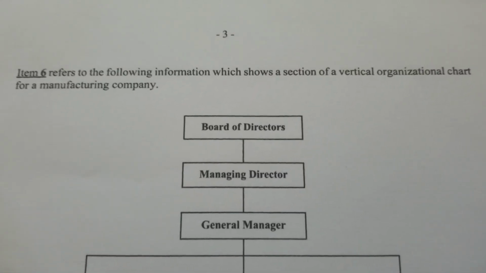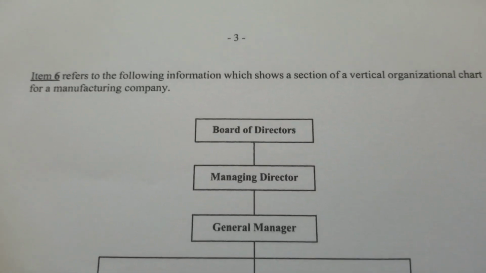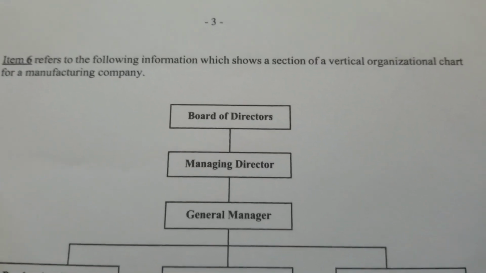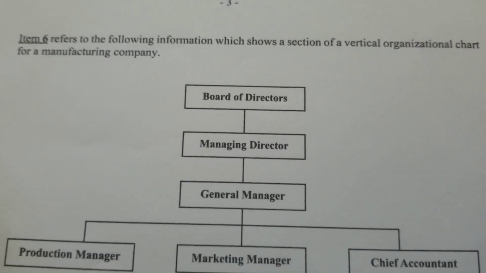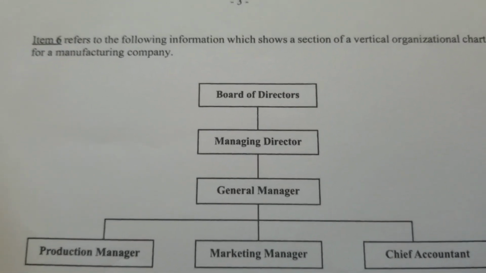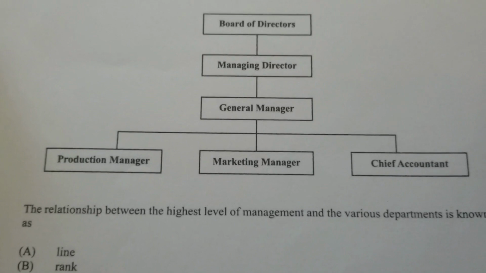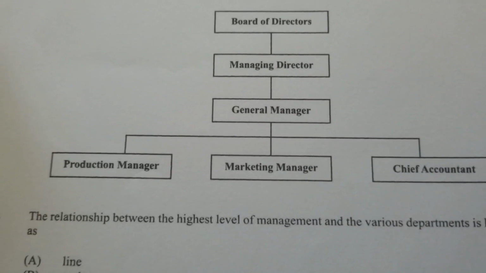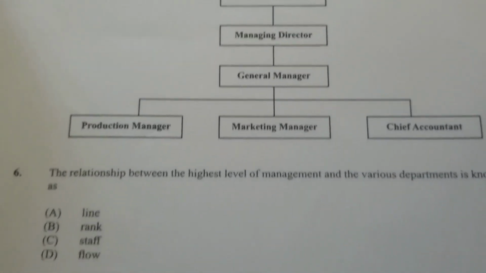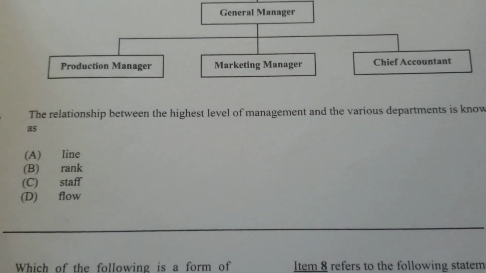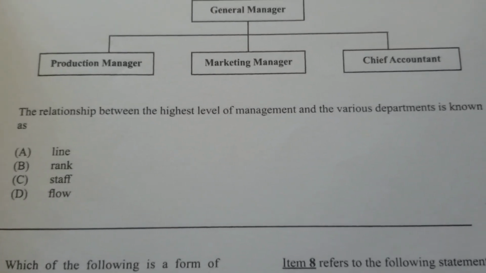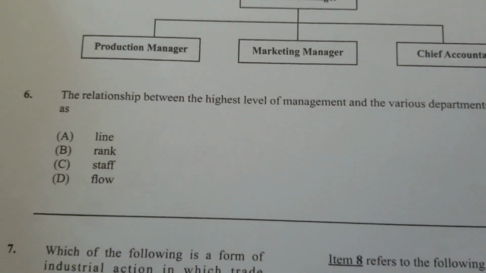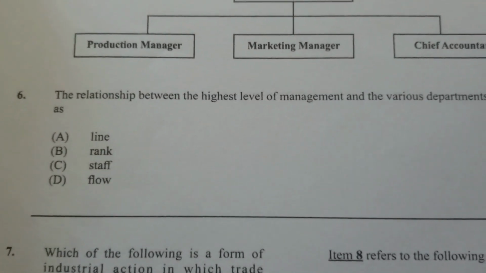Item 6 refers to the following information which shows a section of a vertical organizational chart for a manufacturing company. And here is the chart, with the director, board of directors, then managing director, general manager, and then the respective department heads. Now the question asks us the relationship between the highest level of management and the various departments is known as, and our answer is A, line.